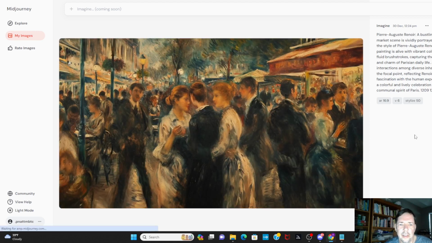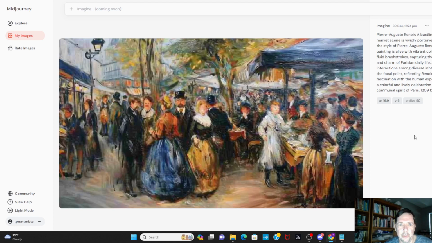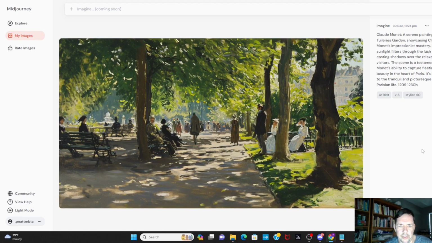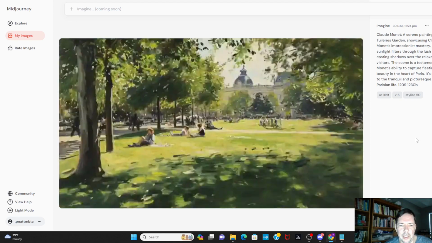And it has really improved from version 5.2 on capturing the feeling of the different artists. Here, for example, as soon as I saw this, I knew it was emulating Monet. And these Monet scenes, I think, are really nice images.